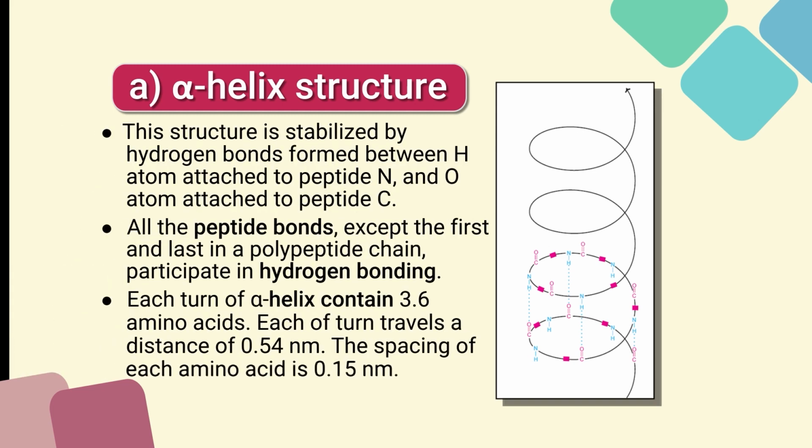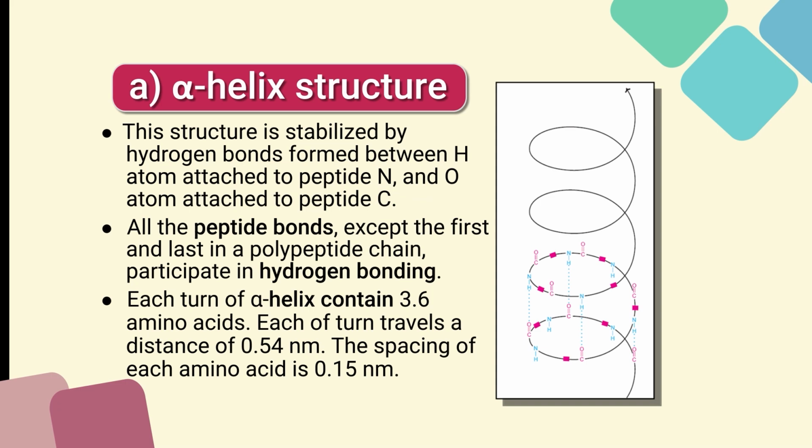The structure is stabilized by hydrogen bonds formed between the hydrogen atom attached to the peptide N and the oxygen atom attached to the peptide C. So, the alpha helix structure is stabilized by these hydrogen bonds, and all the peptide bonds except the first and last in the polypeptide chain participate in hydrogen bonding.